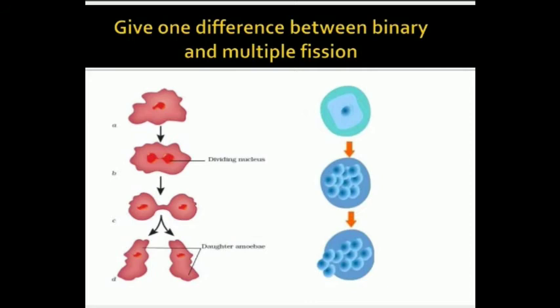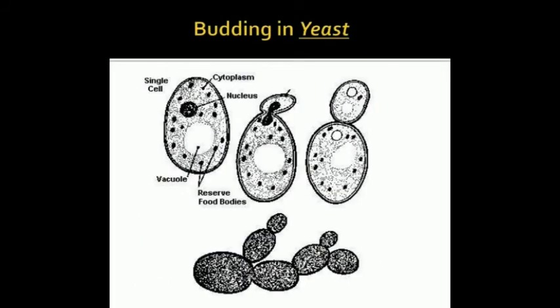In this, a simple thing happens. A single parent cell develops a thick wall called cyst. You can see in the diagram also, and mitotic division takes place many times and it produces many daughter cells. Each daughter cell with cytoplasm develops its own cell wall and becomes a spore. Under favorable conditions, these spores are released and they develop into new individuals.